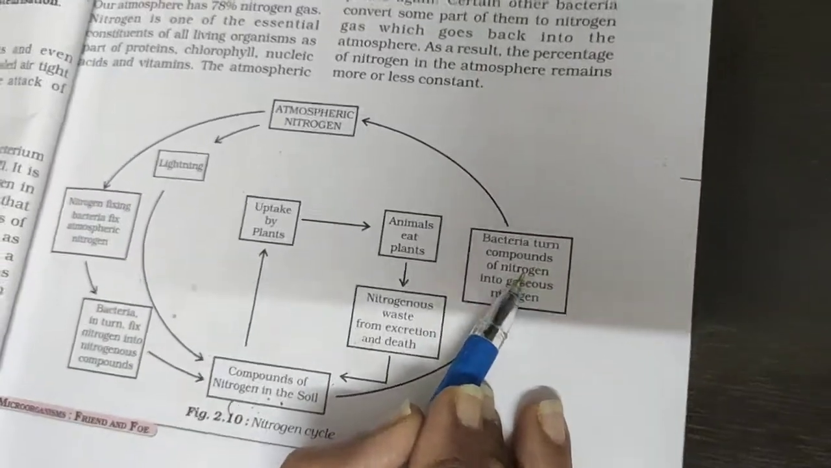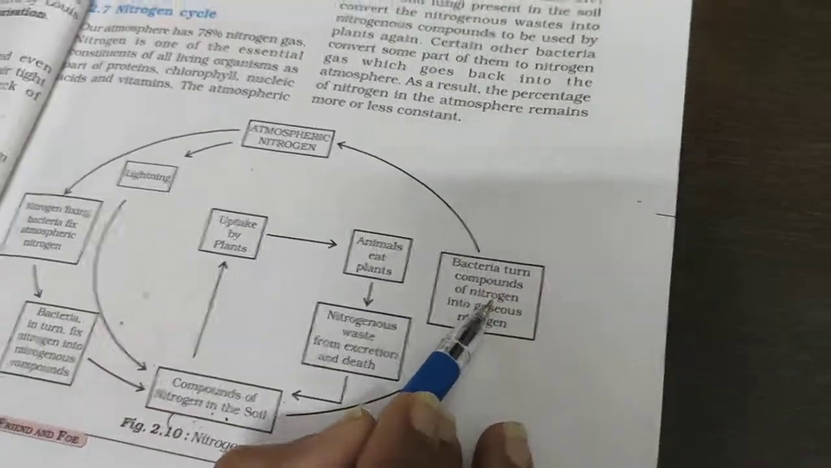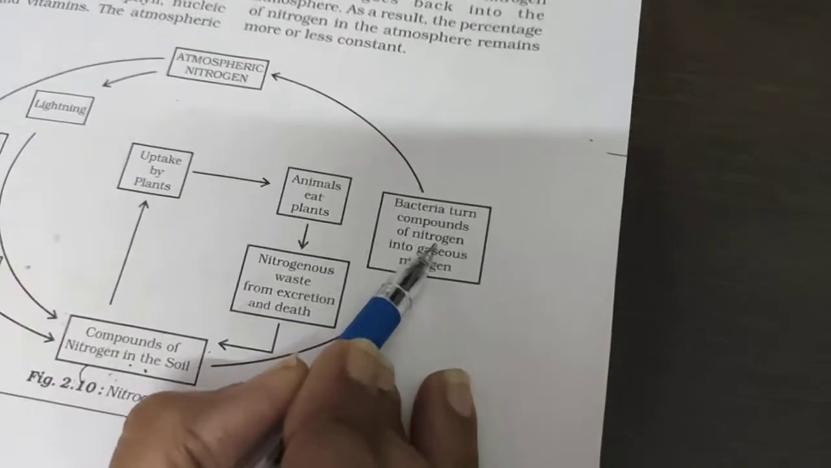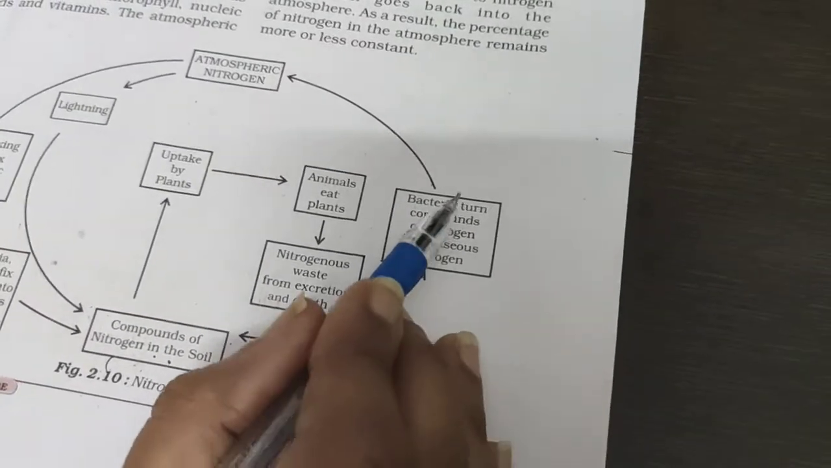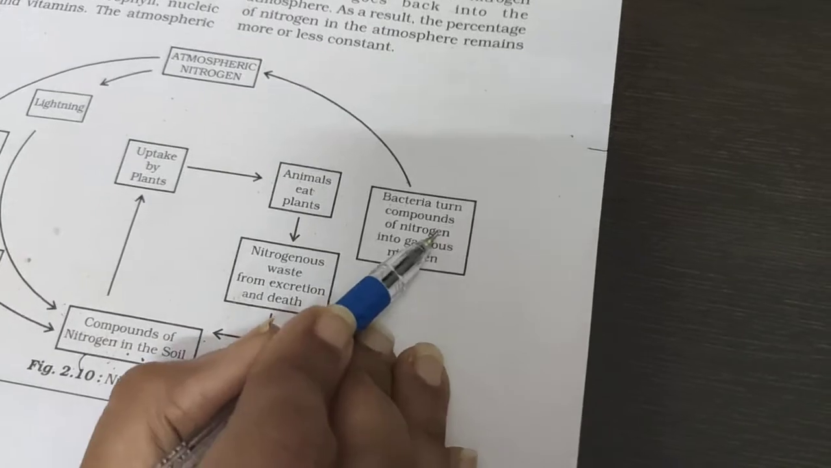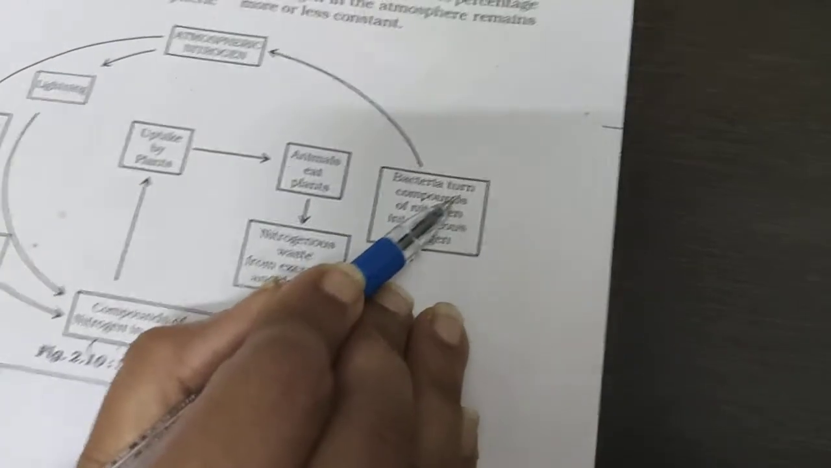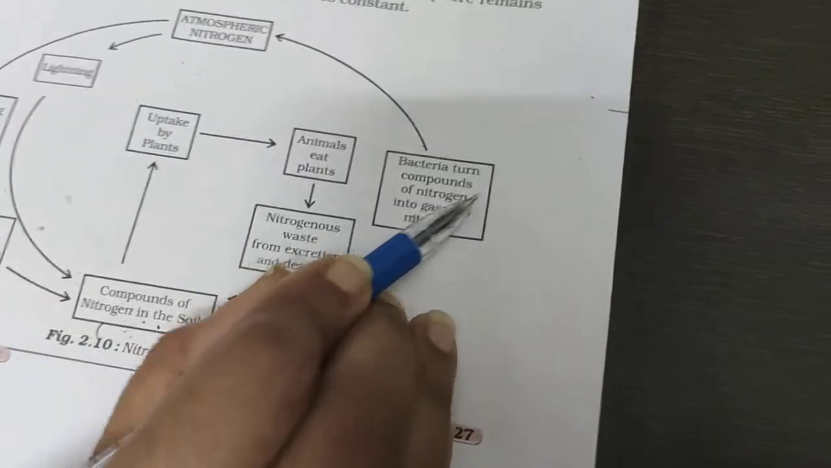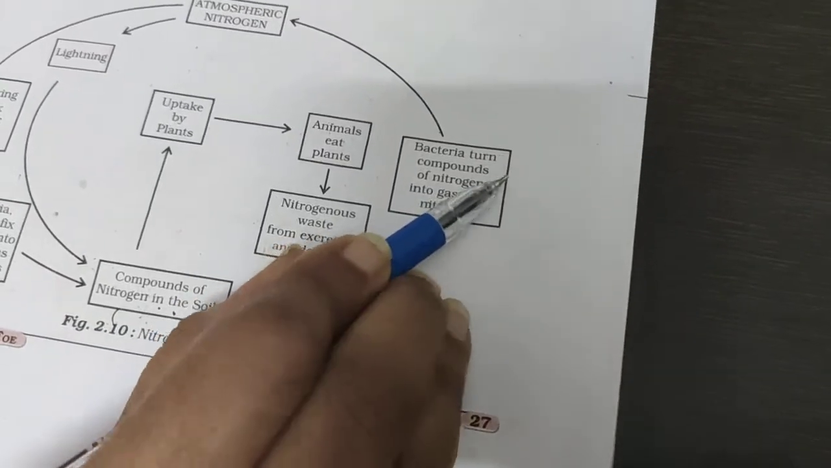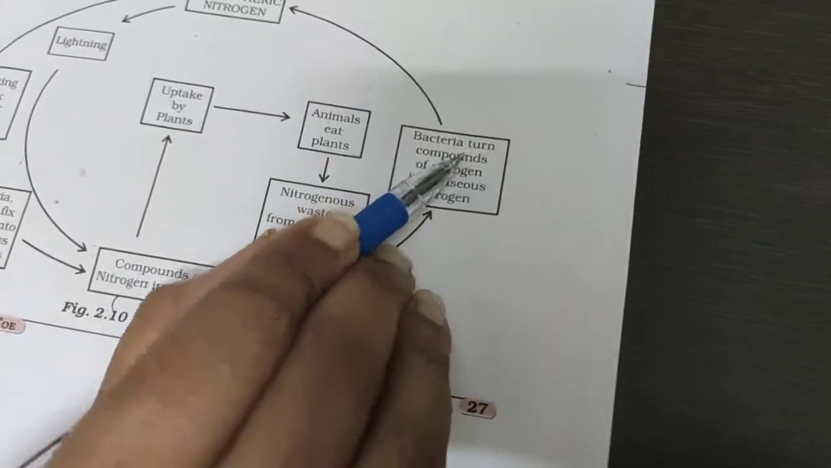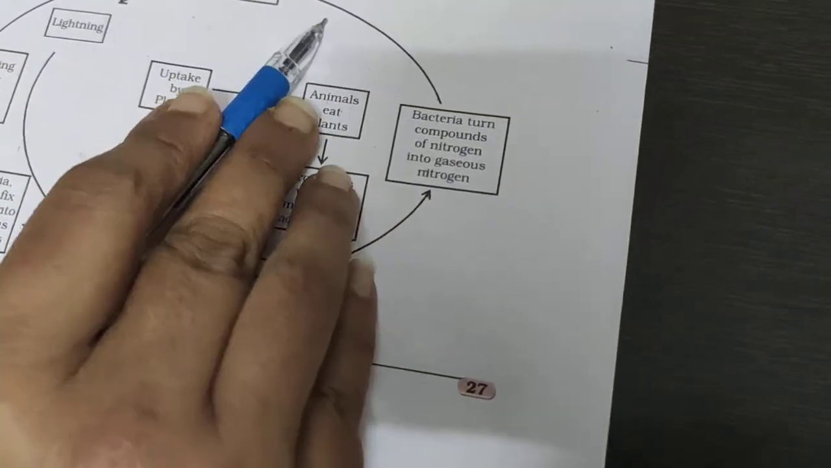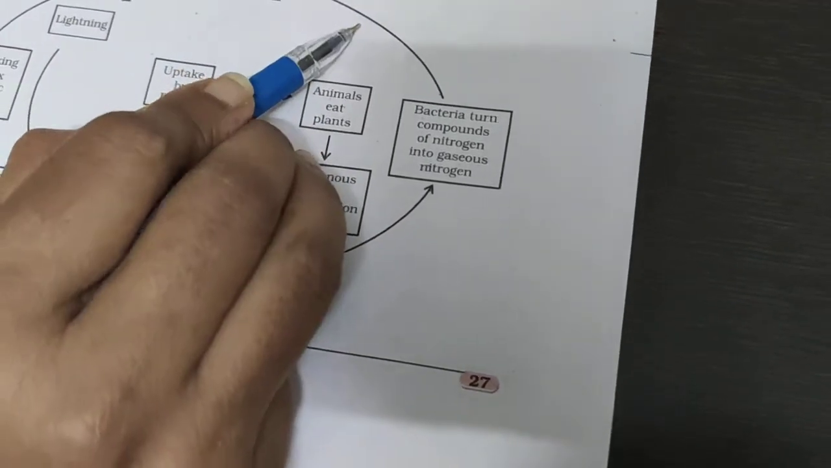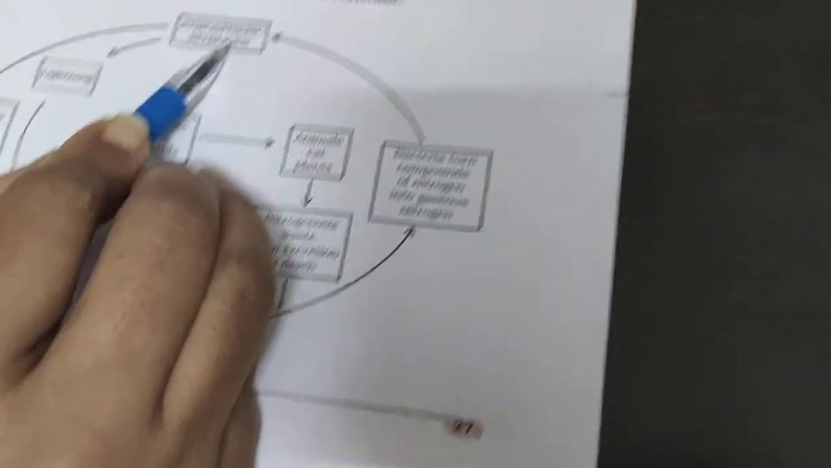After that, a few bacteria like Pseudomonas help in the conversion of nitrates into free nitrogen gas, which escapes into the atmosphere. Pseudomonas bacteria help in the conversion of nitrate into free nitrogen gas, and this process is known as denitrification. After that, nitrogen goes back into the atmosphere.